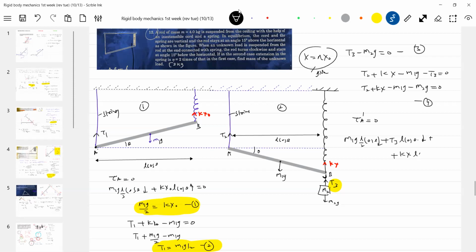So Kx L cos theta anti-clockwise. I think I'm right. M1G L by 2 cos theta. Let me check once. Then T3 L cos theta, Kx L cos theta. Okay, yeah, fine.